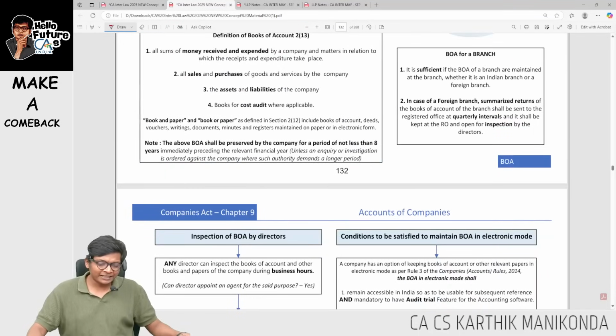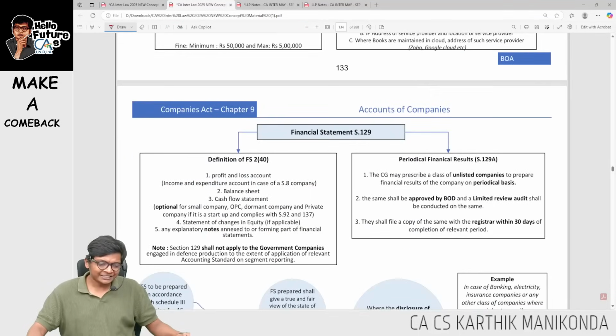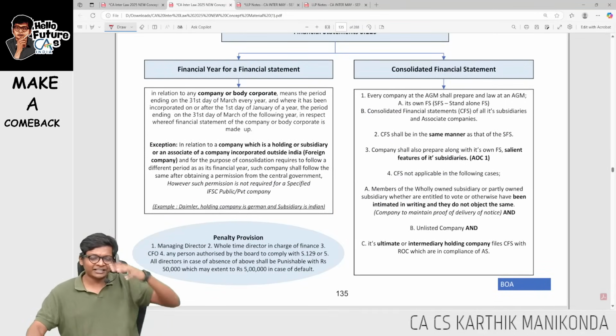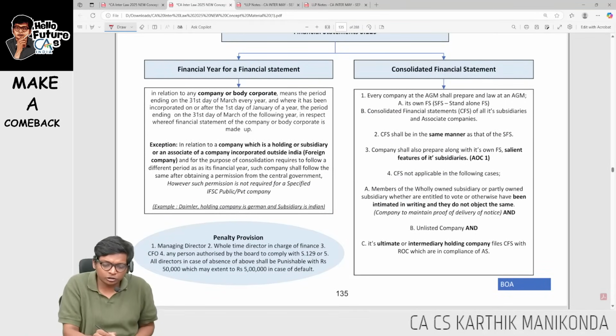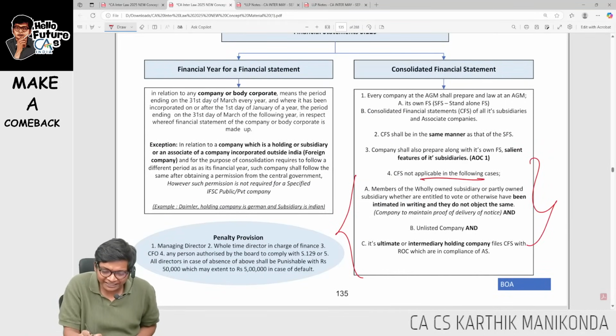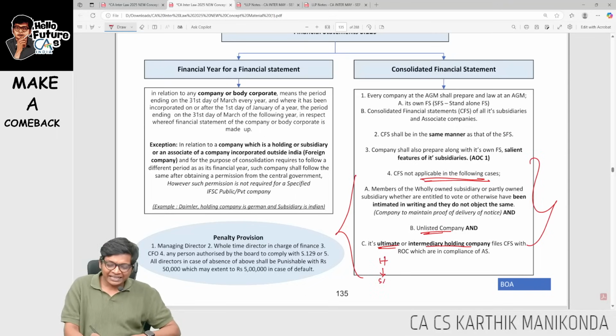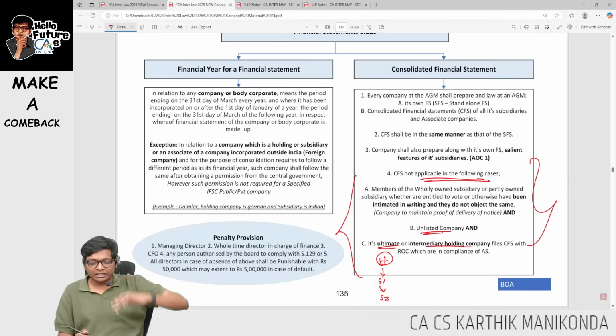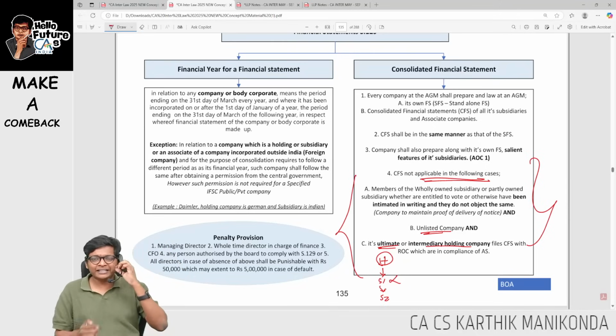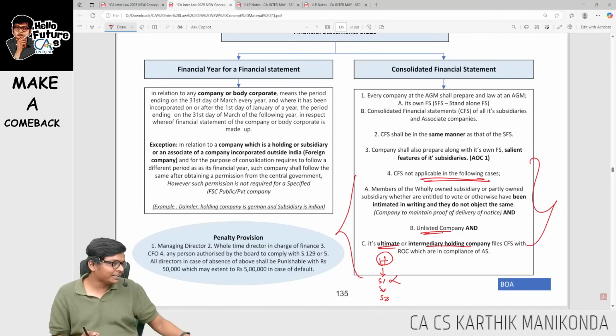Let me go to our material and then I will explain over there. In section 129, when you go to consolidation, guys, first, when consolidation is not mandatory, consolidation exceptions, we have 3 exceptions. 1, unlisted company, sir, no need for consolidation. Ultimate or intermediate holding company is doing consolidation, so I don't have to do consolidation, meaning H, S1 and S2, sir. My ultimate holding H is doing consolidation, therefore subsidiary 1 need not do consolidation of subsidiary 2.